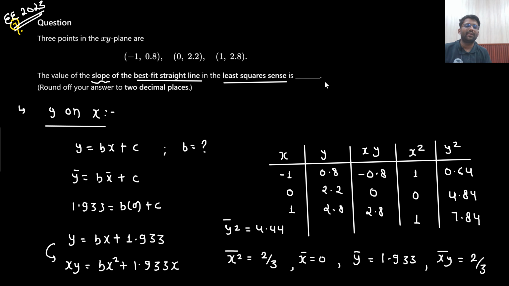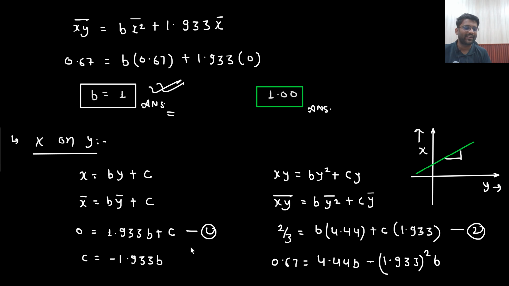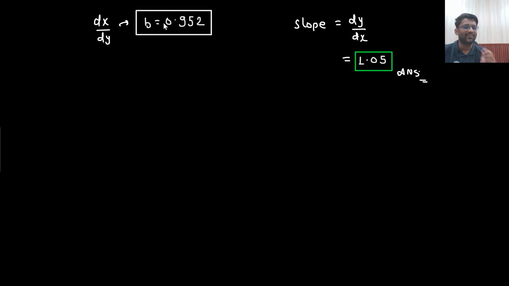Luckily, as far as I remember, when this question came, this came in electrical 2023 or 2024, I don't remember, the limit was from 0.95 to 1.10. This was the limit as far as I remember. Like they gave the range from 0.95 to 1.10. So the point is that even if someone would have written this answer, then also he would be accepted. Okay. So if you have done the hard work, this much hard work would be required, no? If you have done the hard work, somehow you will be rewarded. So he would have been rewarded here.